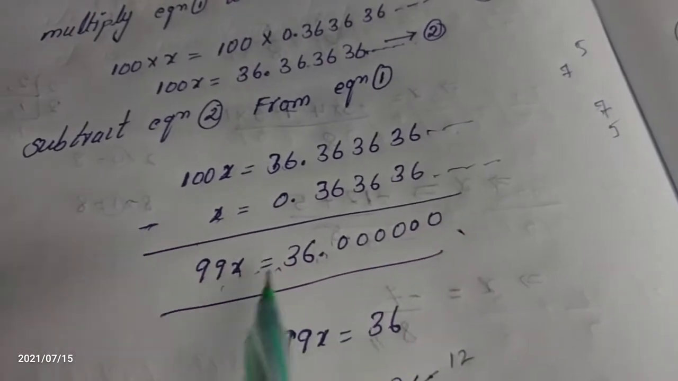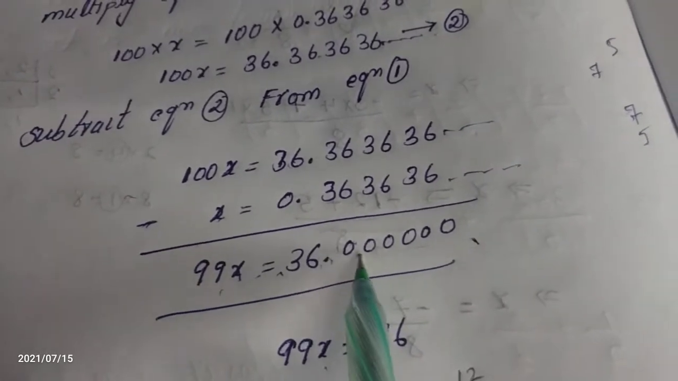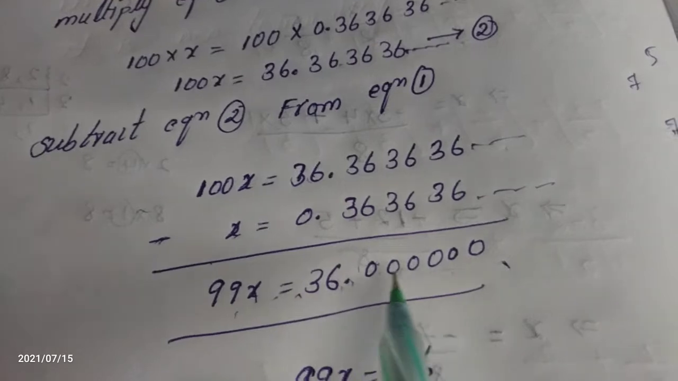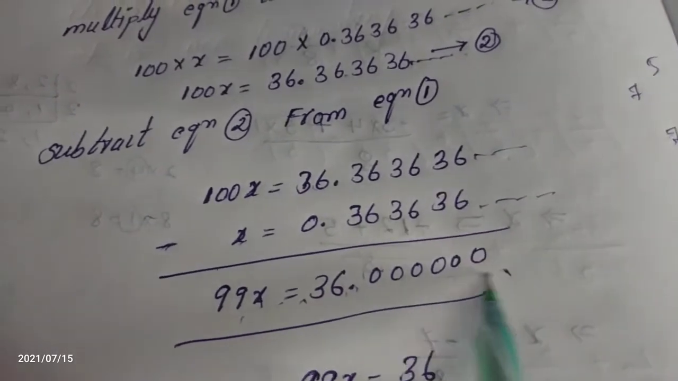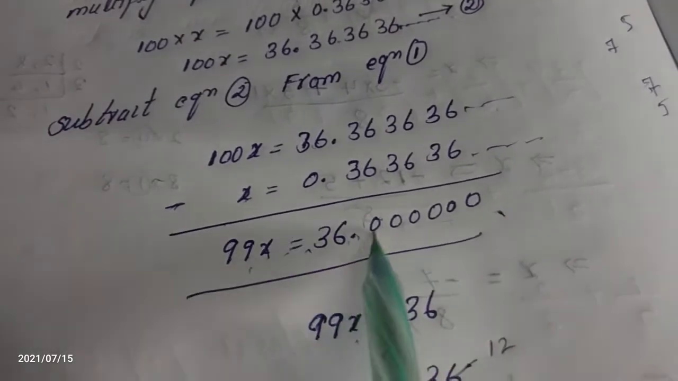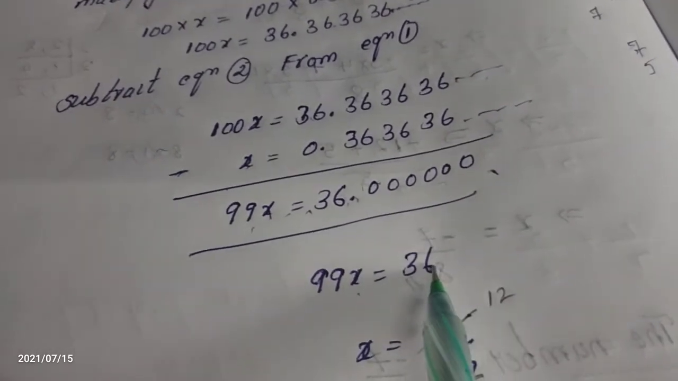On the next step, we do not consider the zeros after the decimal. We just have to leave it, and observe only this much. What is that? 99x is equal to 36.